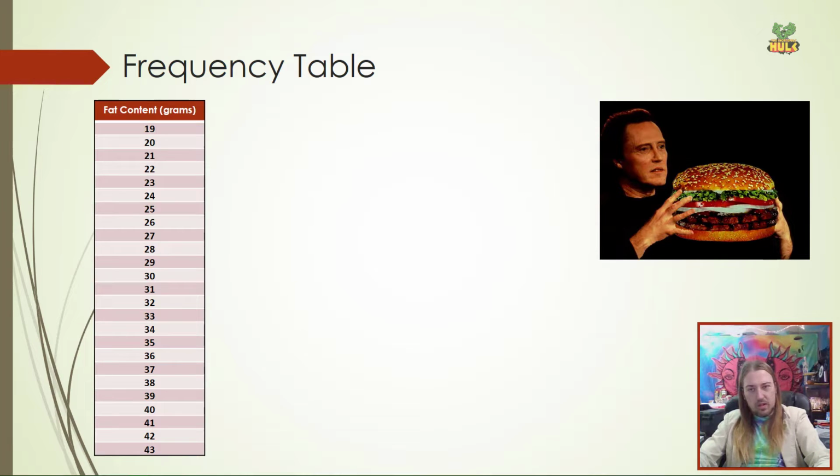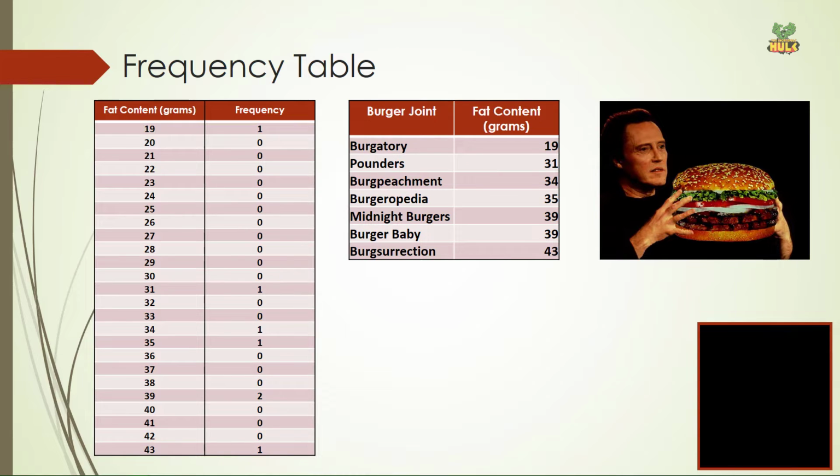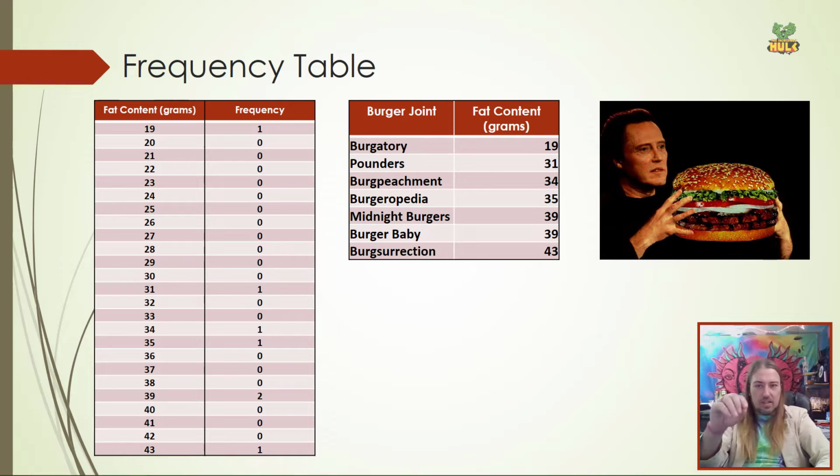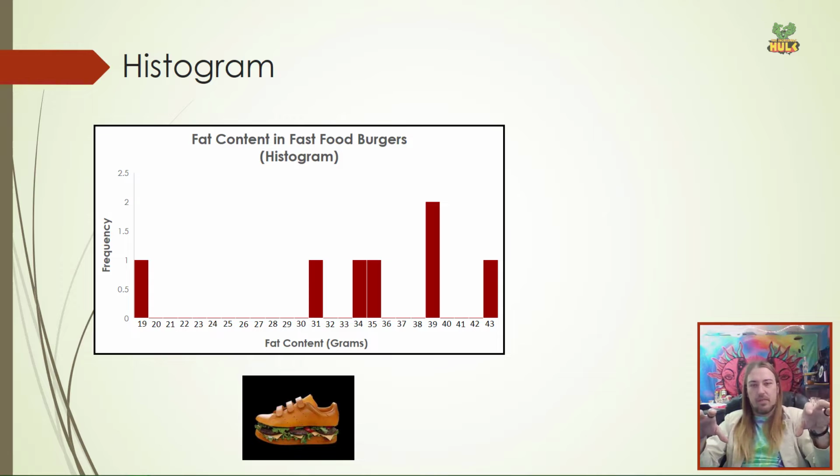If I add in their frequencies based on that data, right, and so you can see it up here, there was a 19, so I put a 1 there. Now there wasn't another score all the way to 31, so there's a whole bunch of zeros, and then a 1 at 31. The only score that occurred twice was a 39, so it's the only one over there that gets a 2. Right? And so now we have our frequency table. Pretty straightforward. Now remember, if you turn it on its side and you count that frequency as the height of the bars, then you can create your histogram. So the same data, frequency on the y-axis, our x-axis being the variable fat content in grams.